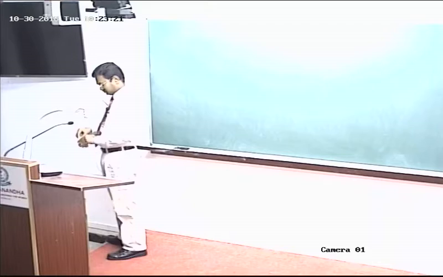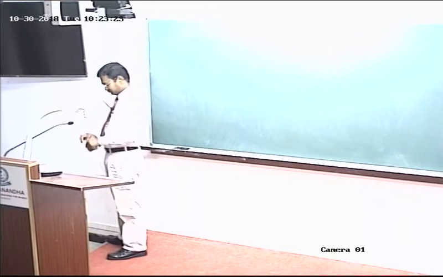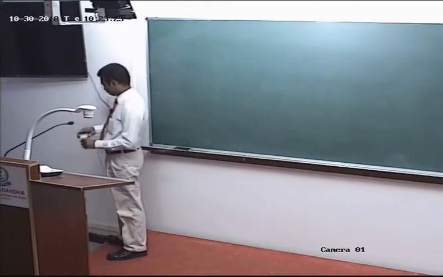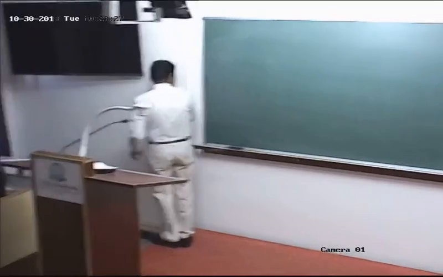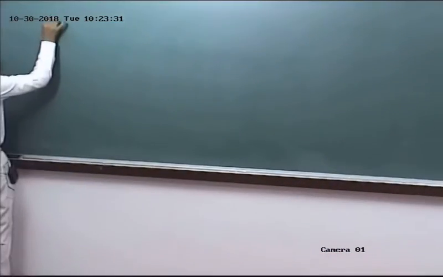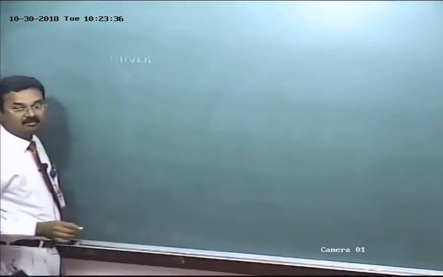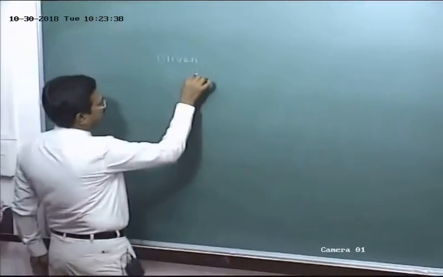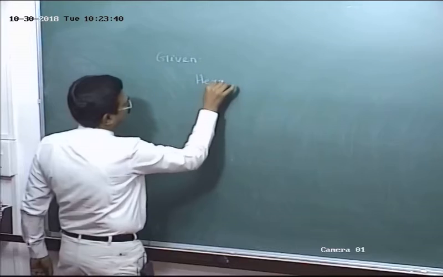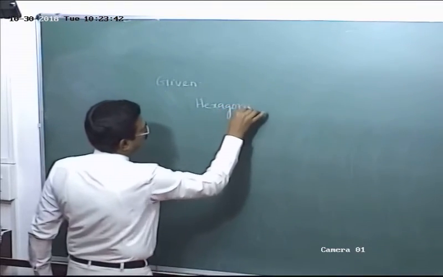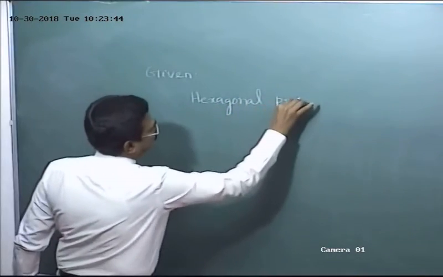Uma, you read the problem? Yes? Given. Wait. What is the given solid? Hexagonal prism.